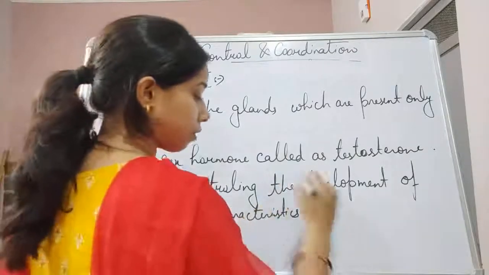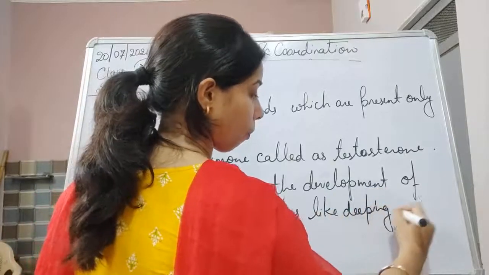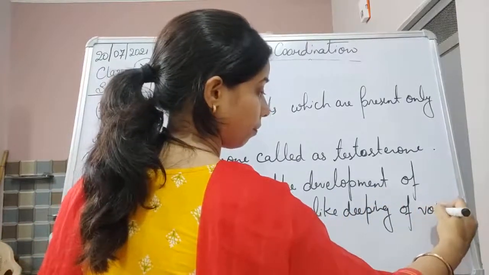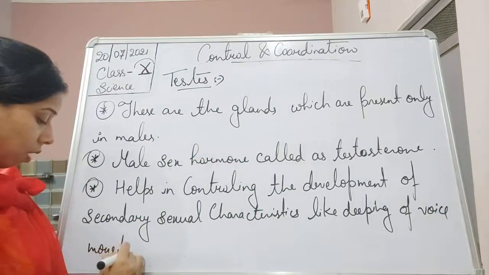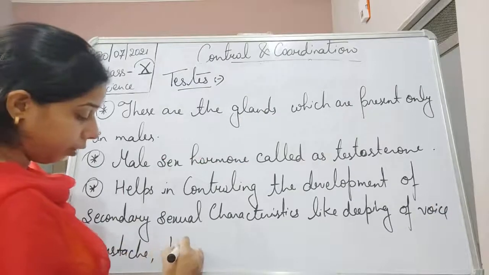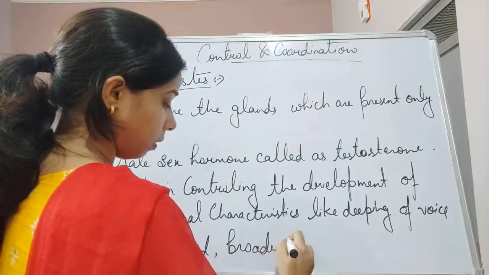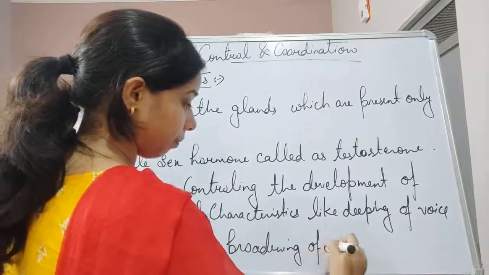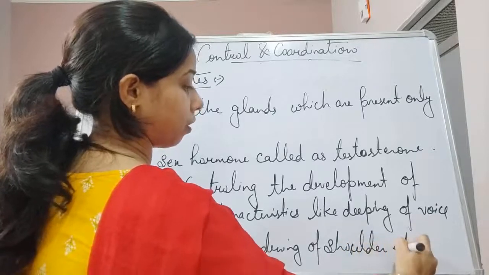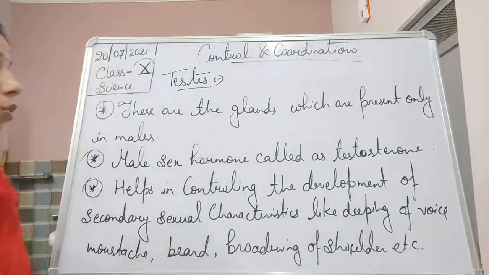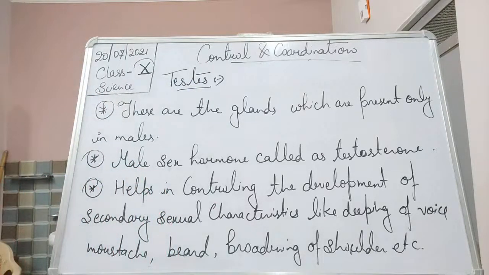They are characteristics like deepening of the voice, mustache, beard, broadening of shoulders, etc. These are the secondary sexual characteristics, and they are controlled by the hormone called testosterone.